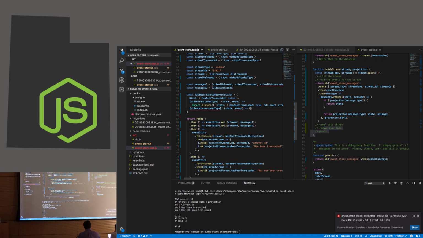So I'd have to return an updated state that would then set that has been transcoded flag back to false. So it's up to me. Any event type that might affect my projection, I have to define a handler for it to tell the system, how does this event affect the state of things? Does that answer your question?